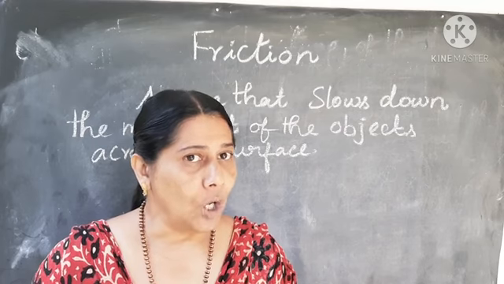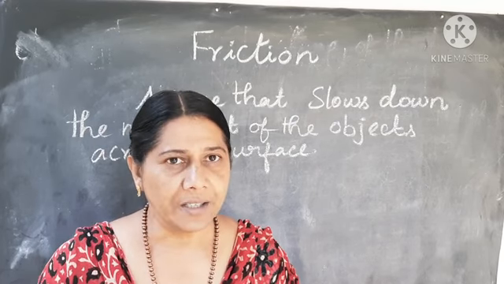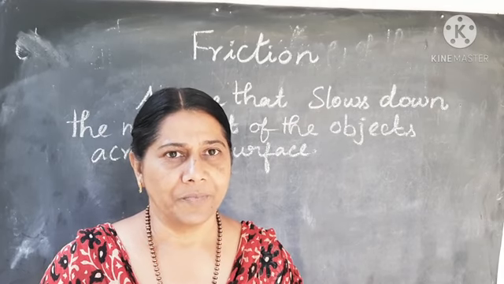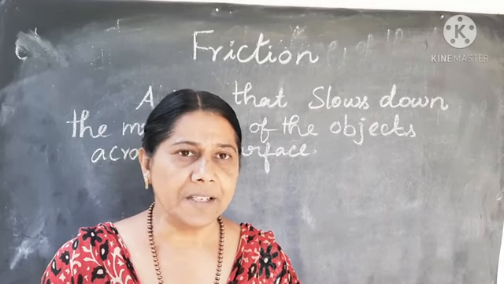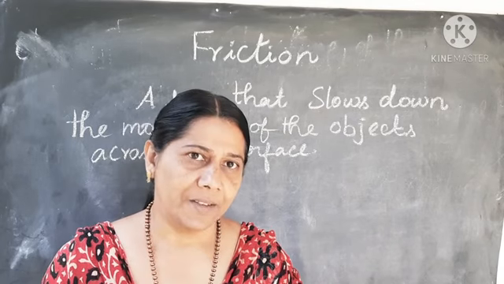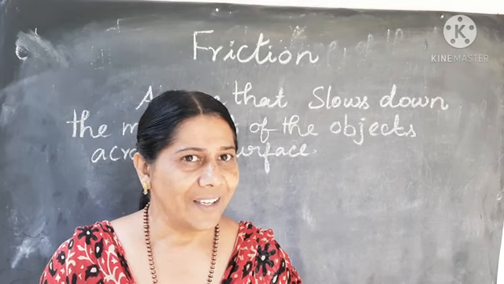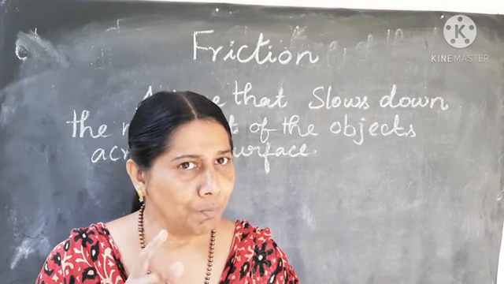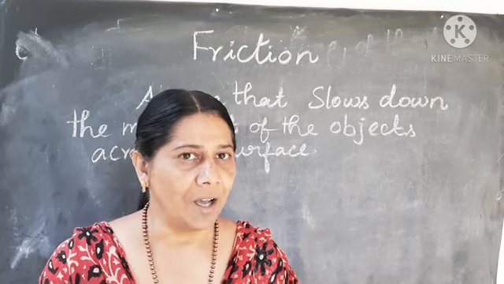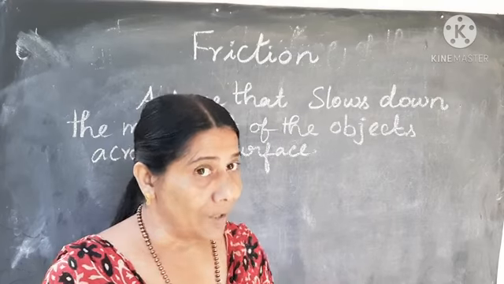Keep a book on the table and push it. It will move, and after some time it will become stationary. Have you seen, if you push the textbook or any object on a smooth surface, it will cover more distance.